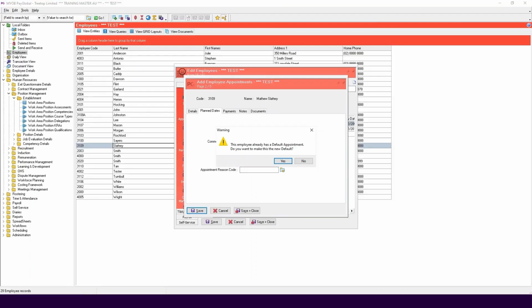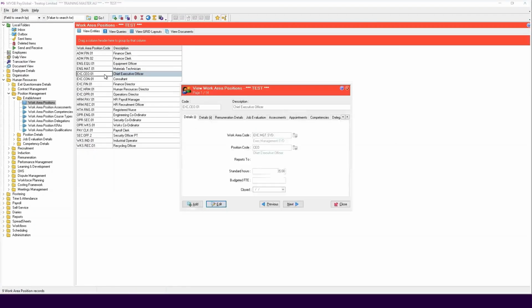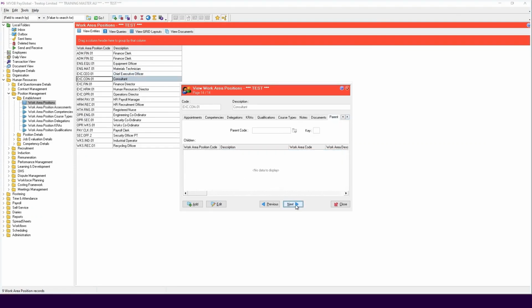The parent code attached to work area positions is the manager's work area position, and only one parent can be attached to a work area position. It is important to get the parent WAP correct, as the employee appointed to this will be able to manage leave, transfers, allowances, view details, and other changes in ESS for their children, the employees that report to them. The parent will also display in the organizational chart above the employee's position.